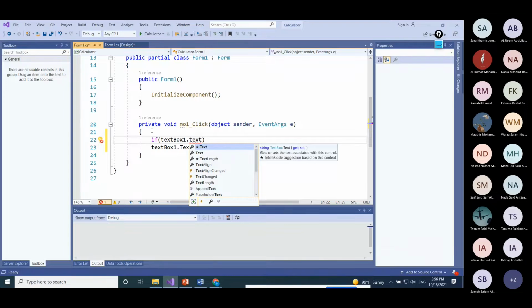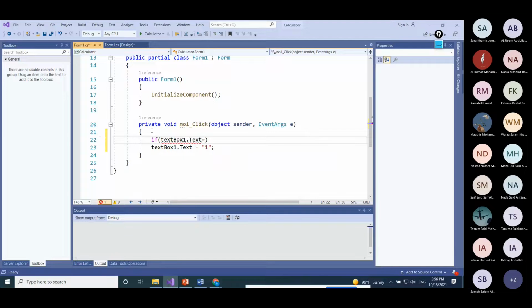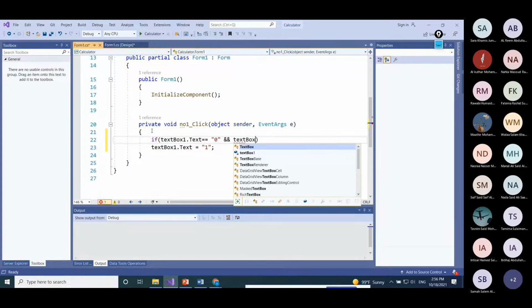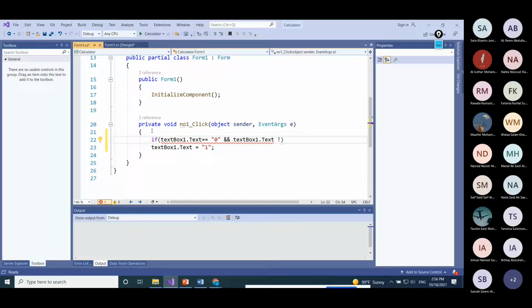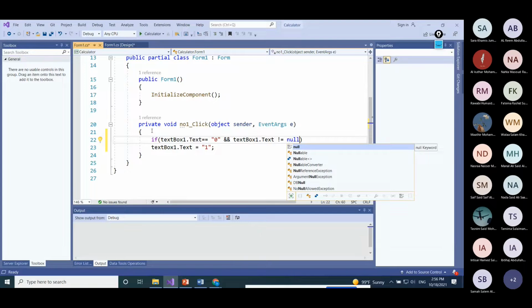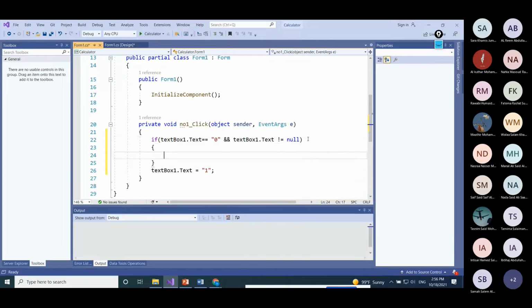If the value is equal to 0, that means we didn't put any number yet, and it is not equal to null. By default, it is 0. TextBox1.Text not equal null. That means there is some value there. Then we add number 1.